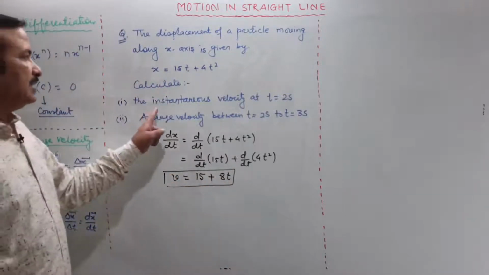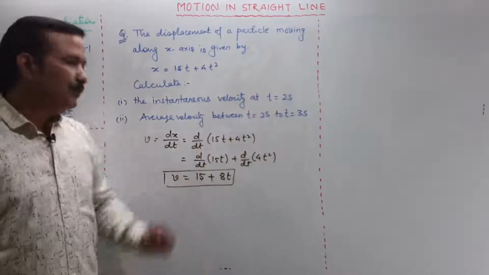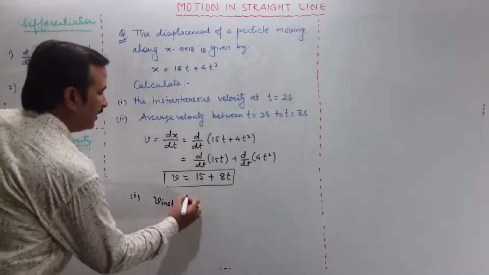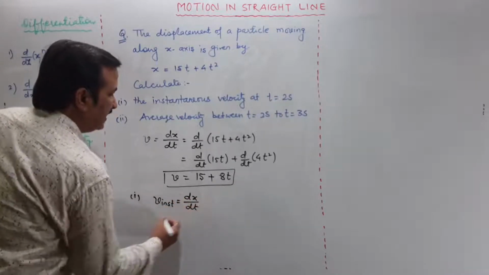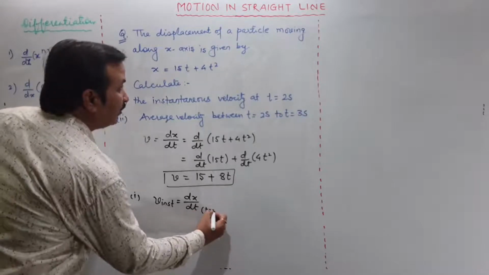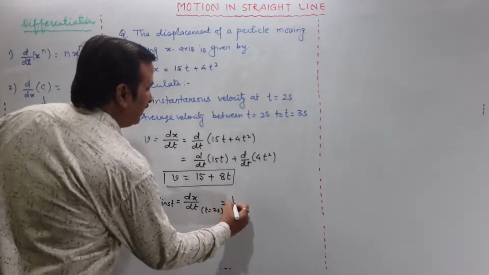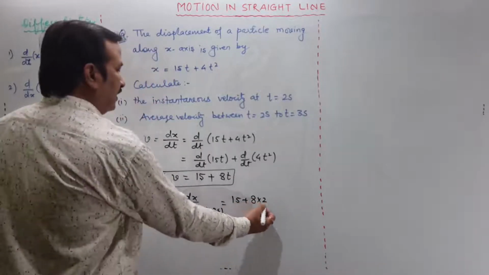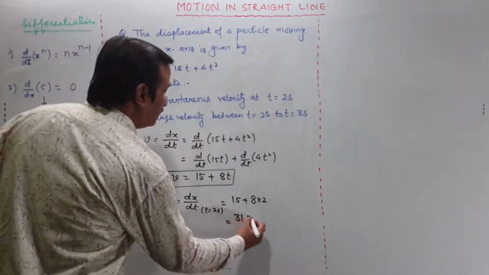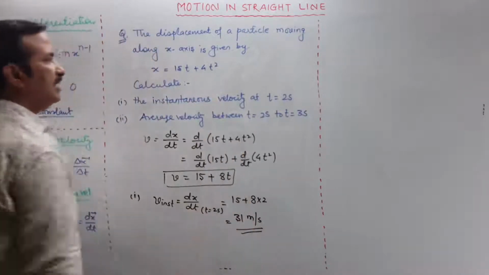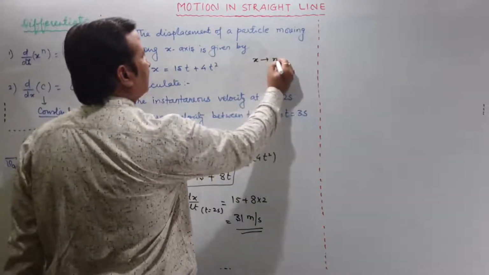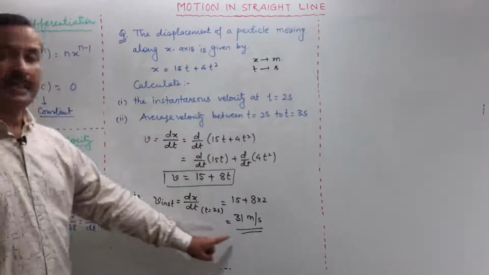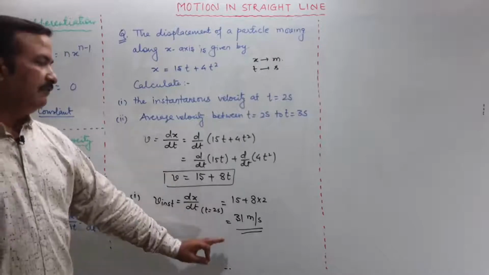From this, now what is asked? Instantaneous velocity at t is equal to 2 seconds. So first we have to calculate v instantaneous, which is equal to dx by dt at t is equal to 2 seconds. So we will be writing 15 plus 8 into 2. This will give you how much? 16, so this is 31 meter per second. Suppose it is given in the question that x is in meters and time in seconds. So ये है instantaneous velocity कि particular instant पर 31 मीटर पर सेकेंड से वो चल रहा था.